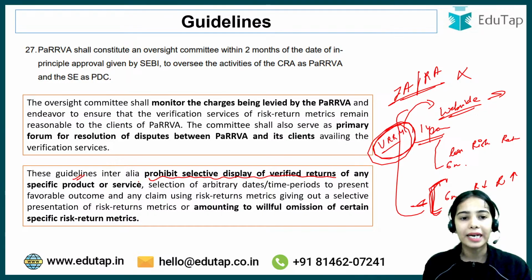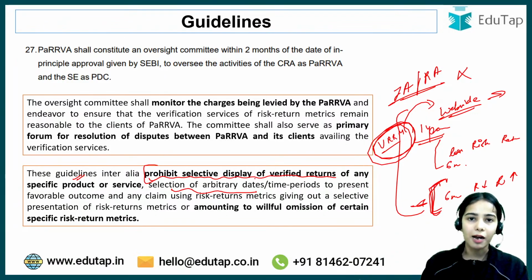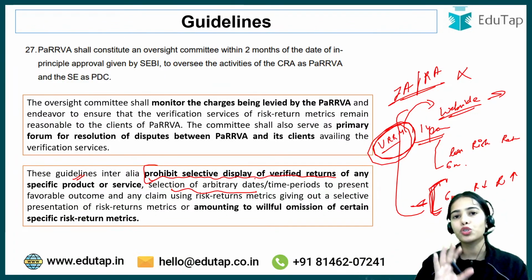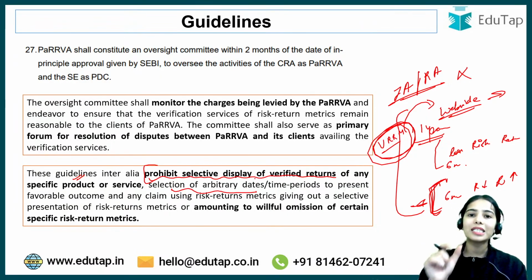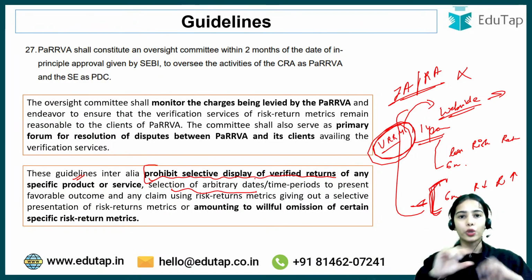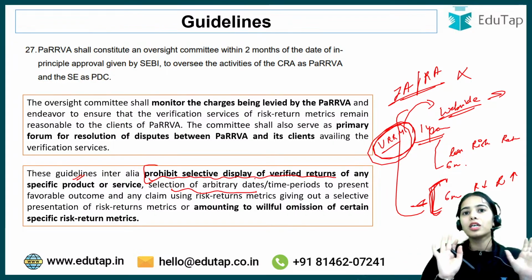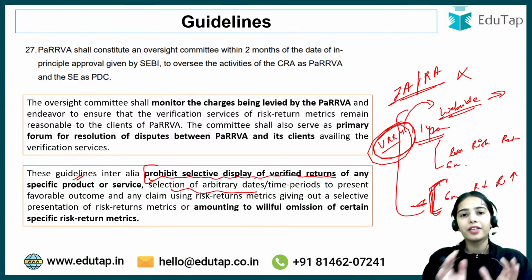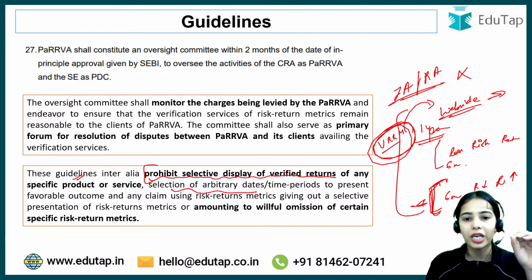So these guidelines inter alia prohibit selective display of verified returns of any specific product or service. Selection of arbitrary dates cannot happen, selection of arbitrary time period cannot happen. If the verification has happened for 1 year, that data you have to show to the customers. It's not like you are selectively showing the data that is showing a rosy picture and you are hiding the thorns, hiding the negative image. So that should not be happening.